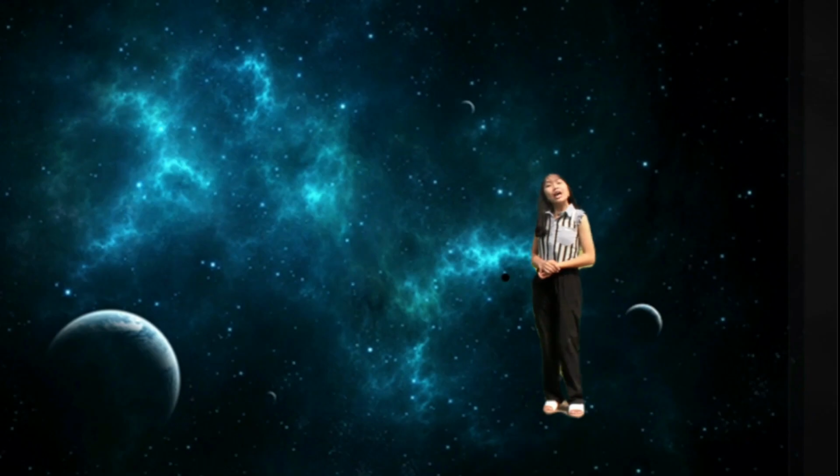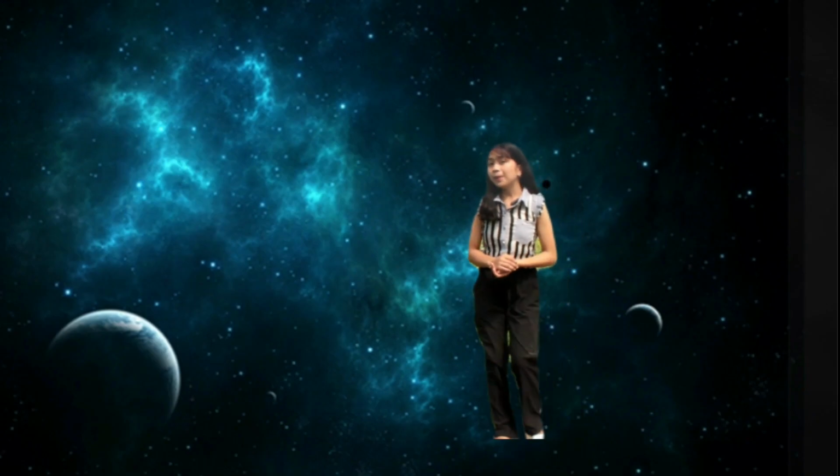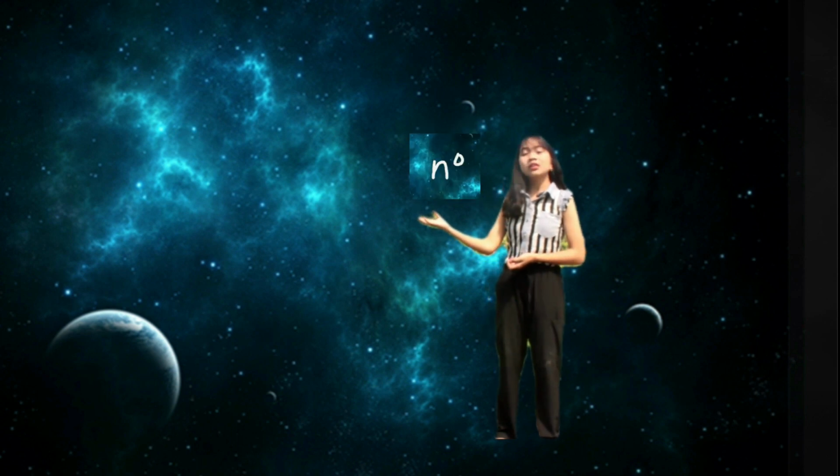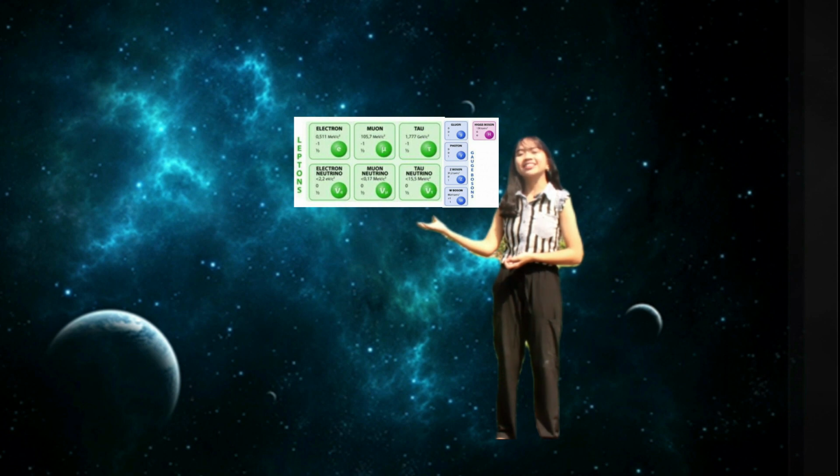In the beginning, there was nothing. And then, there was everything. We all know that anything that occupies space and has mass is matter. It is composed of subatomic particles such as electrons, protons, neutrons, quarks, and other fundamental particles.